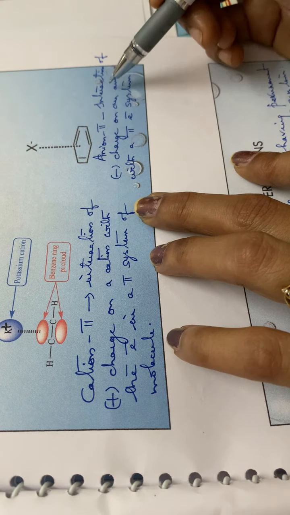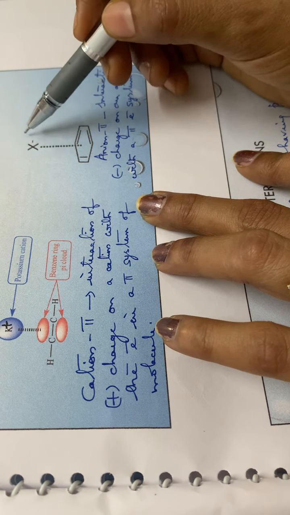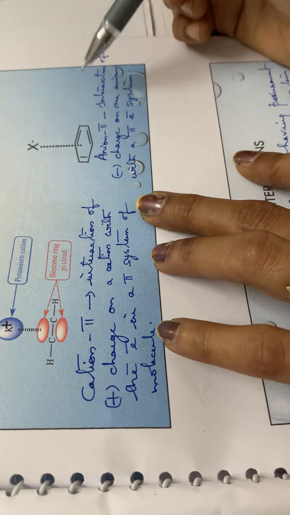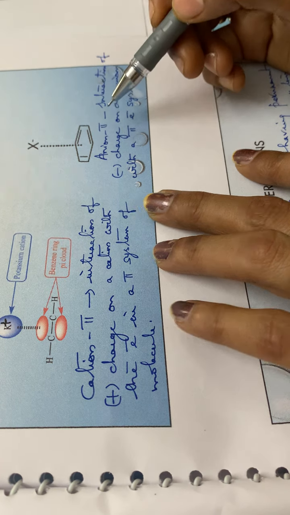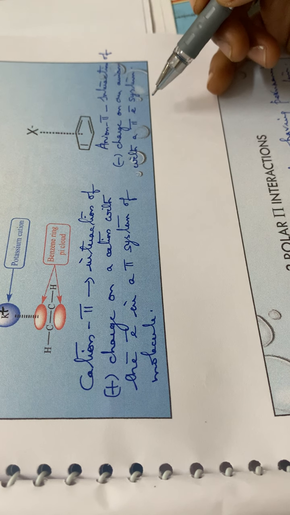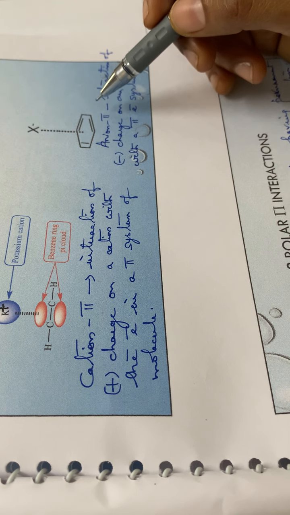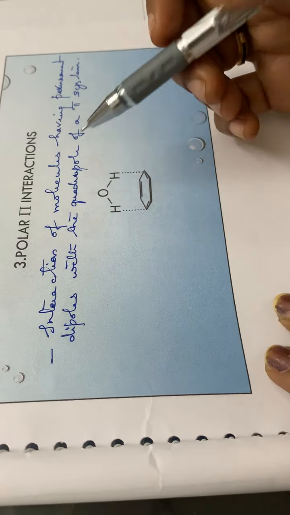Then the next one is the anion pi interaction, just the opposite of cation pi. That means the anion will be interacting with the pi electron system. So here this anion, X minus, will be interacting with the pi electron system of that particular molecule, and that is called the anion pi interaction. Okay. Then the third one is the polar pi interaction.